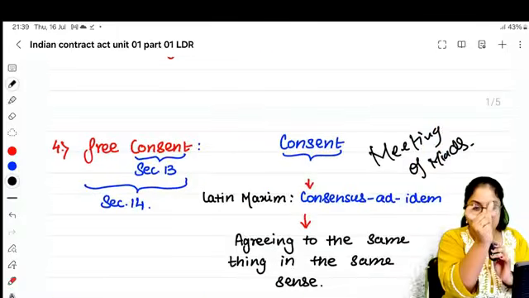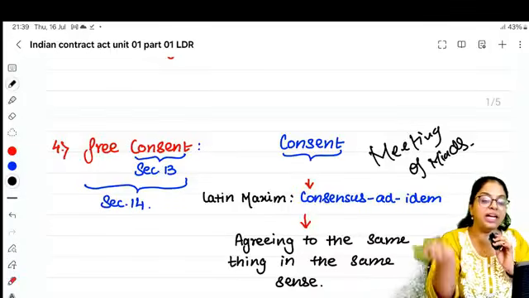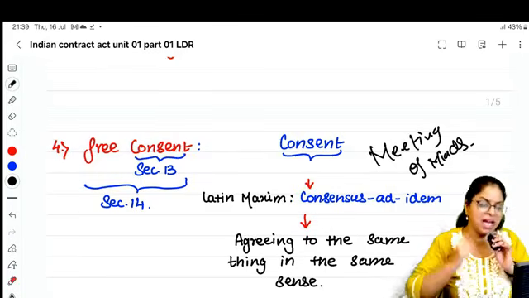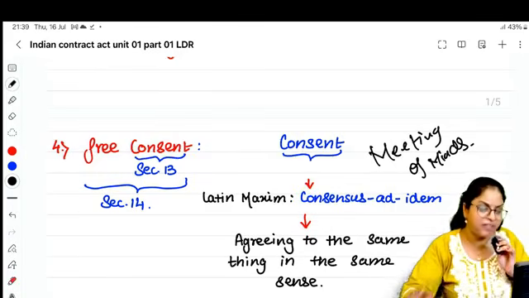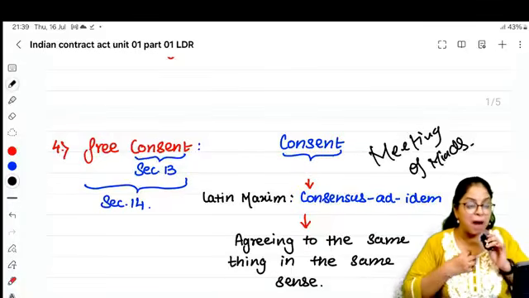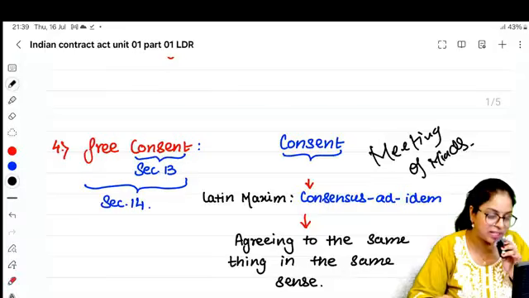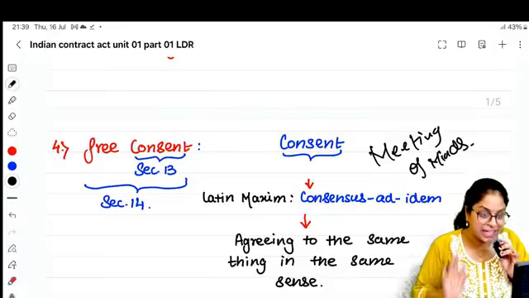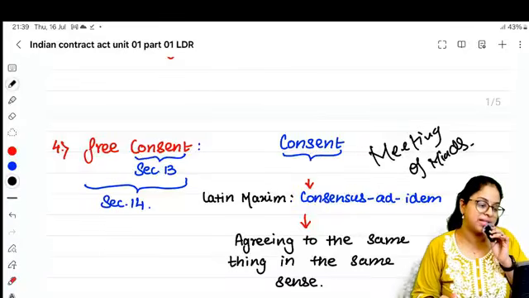In free consent, first, what is consent? Two people agreeing to the same thing in the same sense. In the example I gave, we both agreed about buying and selling a car, but I am talking about the Honda City, and Vignesh is talking about the Audi. We are agreeing to the same thing, buying and selling of a car, yes, but not in the same sense.